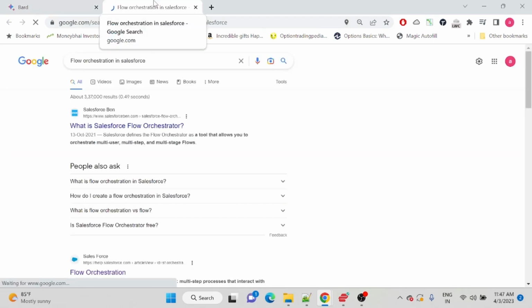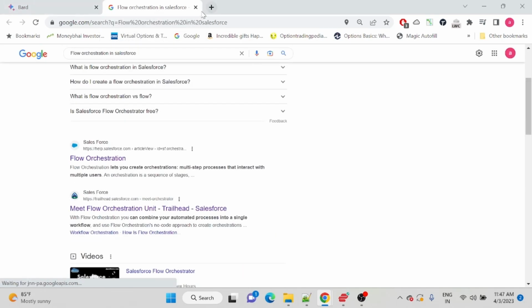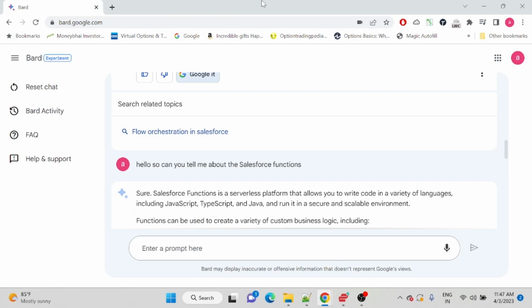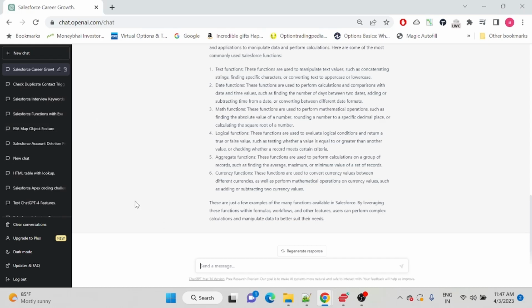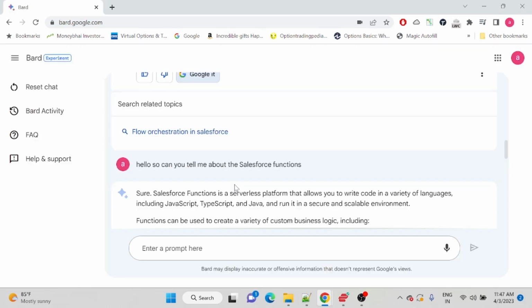You can search on Google directly from the Bard interface to see your answers, because since it is a Google product, you get the Google search engine capability as well. I think this is a very interesting feature because there is no such search feature in ChatGPT currently.